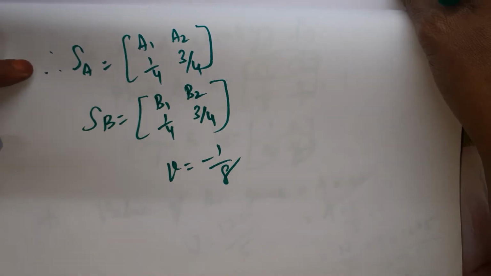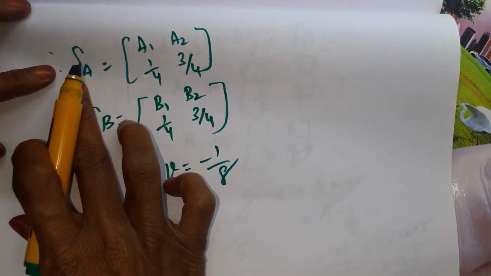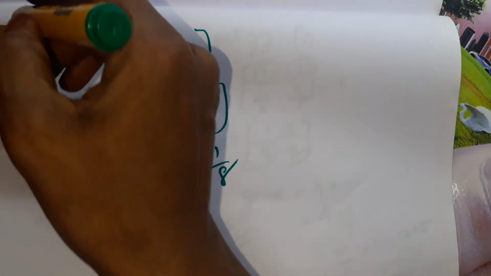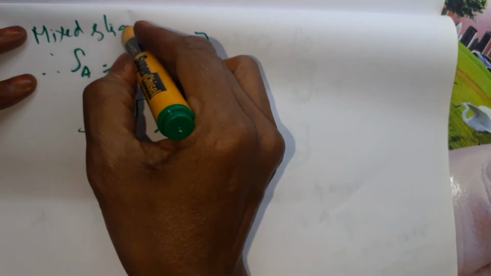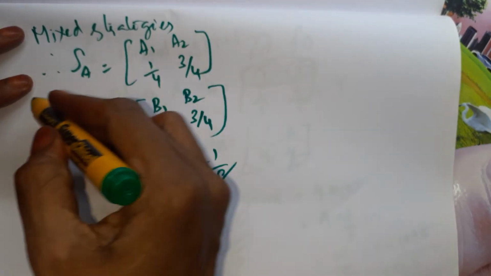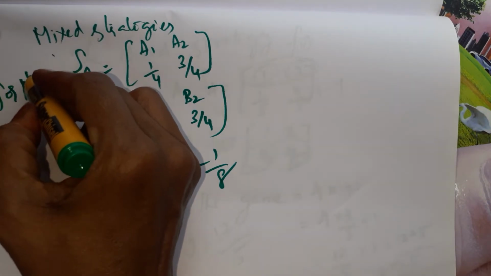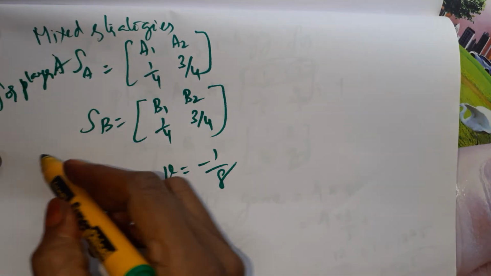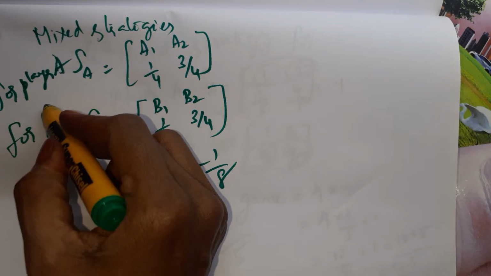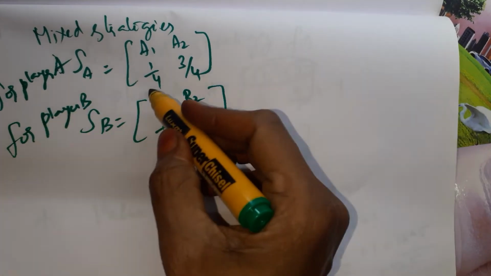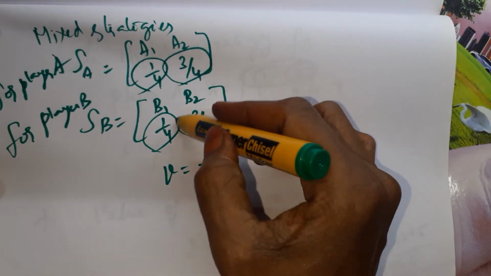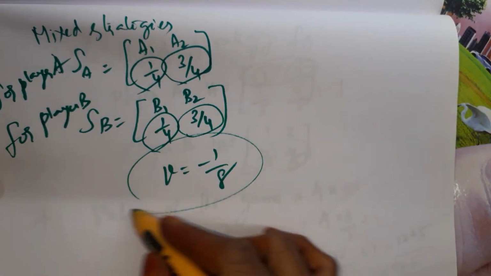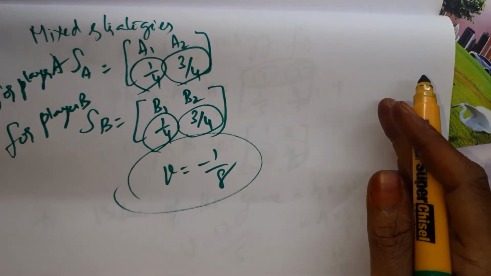So these are the final answers. The mixed strategies, this is for player A, and this is for player B. So P1 we got as 1 by 4, P2 as 3 by 4, Q1 as 1 by 4, Q2 as 3 by 4, and the value of the game V as minus 1 by 8.